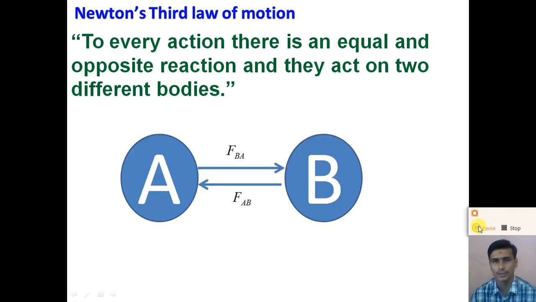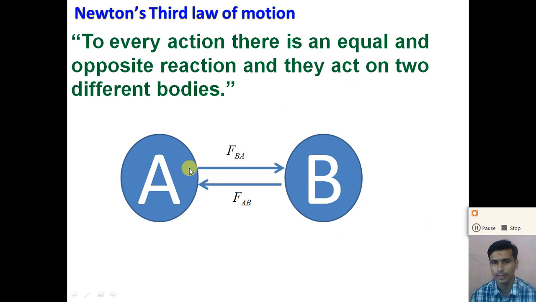So dear student, understand Newton's third law of motion. Newton's third law of motion states that to every action there is always an equal and opposite reaction. Here the action and reaction are two different forces acting on two different bodies. Suppose we consider two bodies, A and B.